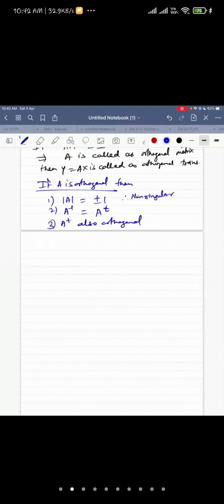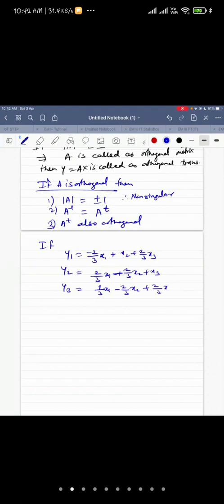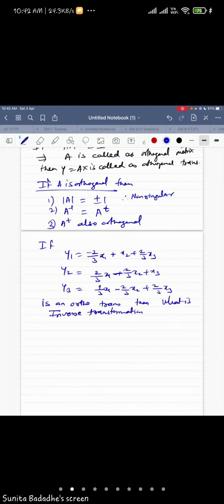Now, what kind of question? It is given that y1 equal to minus 2 by 3 x1 plus 1 by 3 x2 plus 2 by 3 x3, y2 equal to 2 by 3 x1 plus 2 by 3 x2 plus 1 by 3 x3, then y3 equal to 1 by 3 x1 minus 2 by 3 x2 plus 2 by 3 x3 is an orthogonal transformation. Then what is the inverse transform?